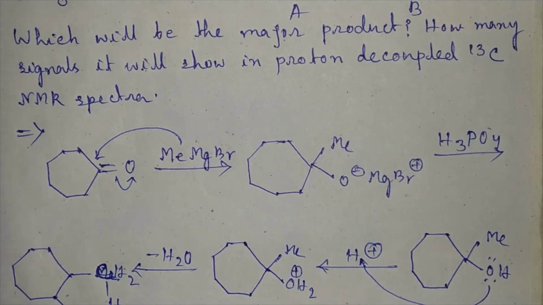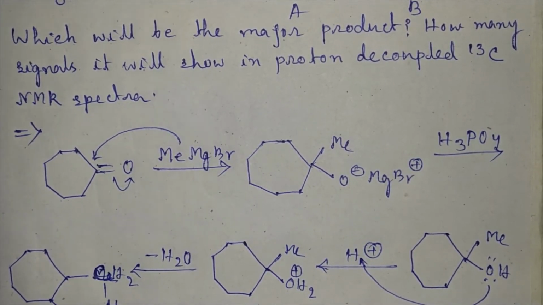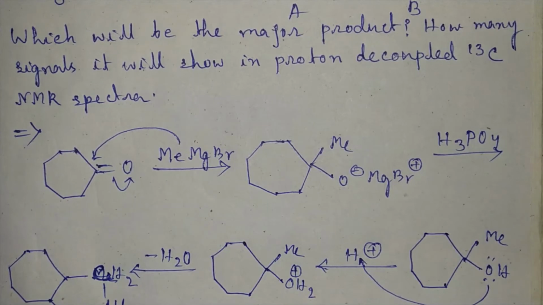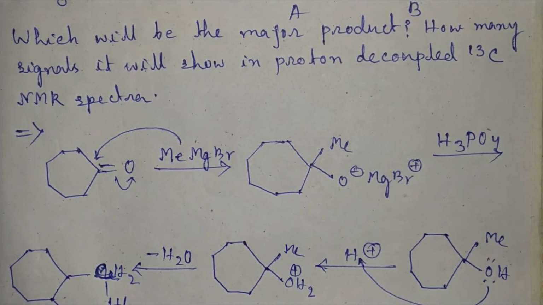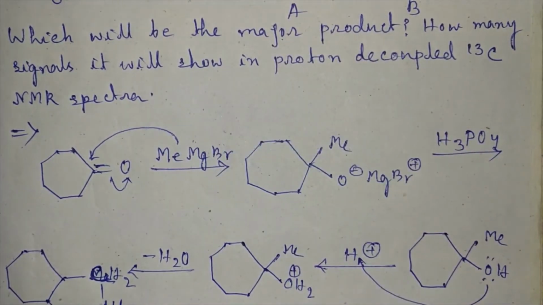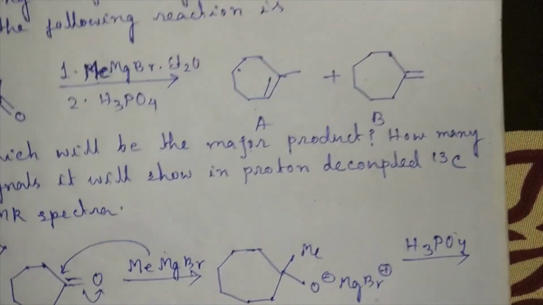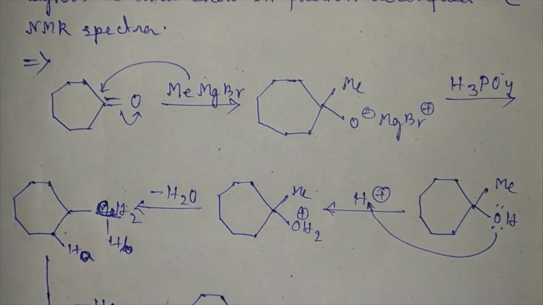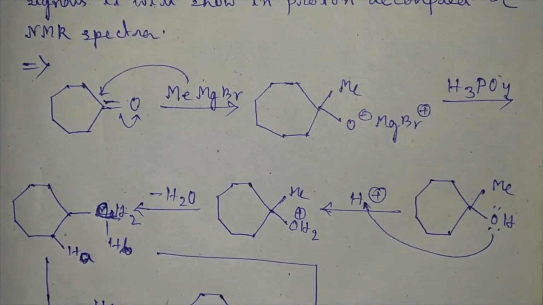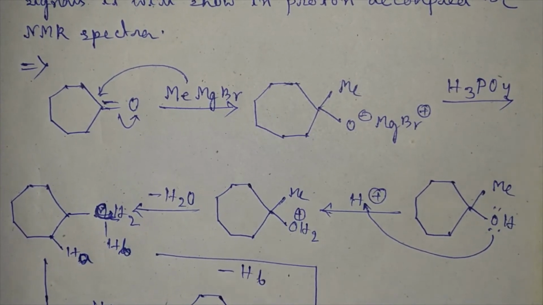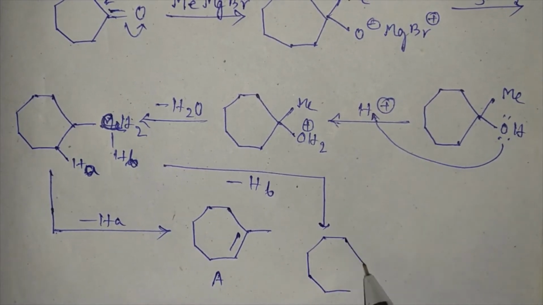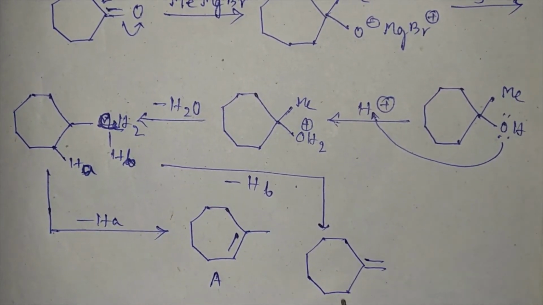So if elimination of HA occurs, then the product will be A. And if elimination of HB occurs, then the product will be B.